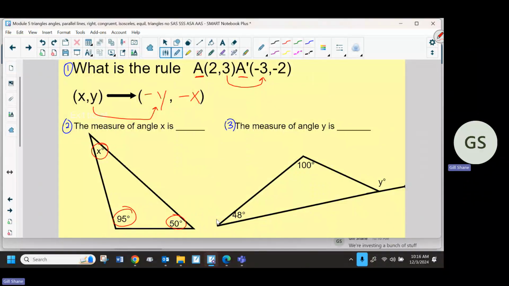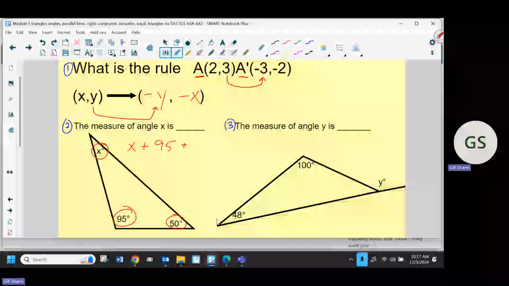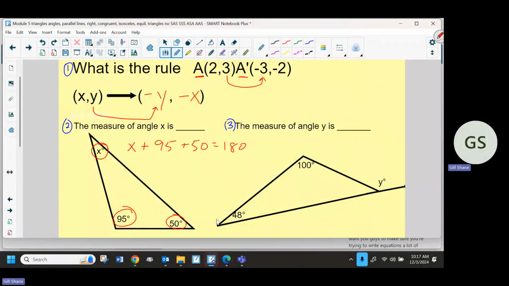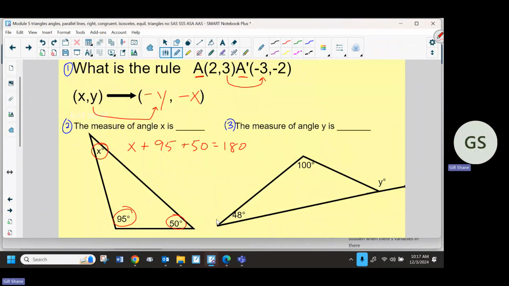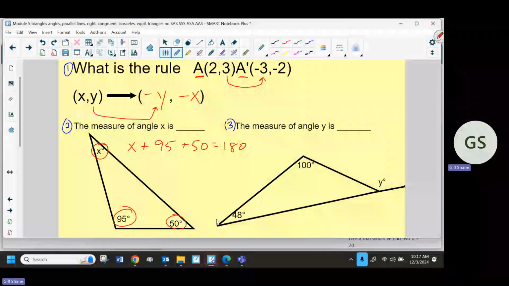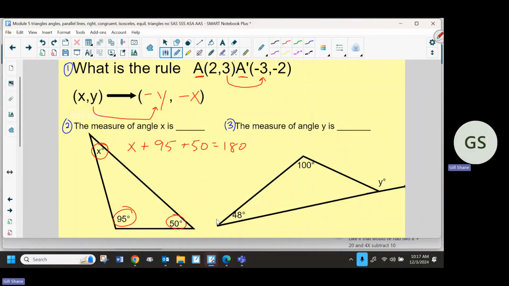All right, so just really quickly, the way the equation would look, because I really want you guys to make sure you're trying to write equations. A lot of you are taking a shortcut and just saying, oh, well, I know if I add those two together and subtract from 180, I'll get the answer. But then all of a sudden, when there's variables in there, you can't do that. Like if that would have had 2x plus 20 and 4x subtract 10, you can't just add those together and subtract it from 180. You need to know how to write the equation. That worked when you were in middle school. That does not work when you're in high school. Write the equation. The three angles added together equals 180. Then you can solve anything as long as there's only one variable.